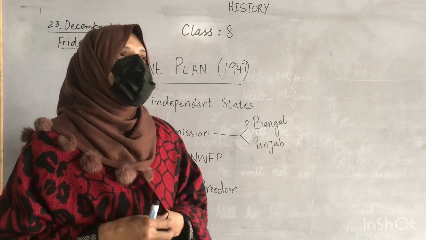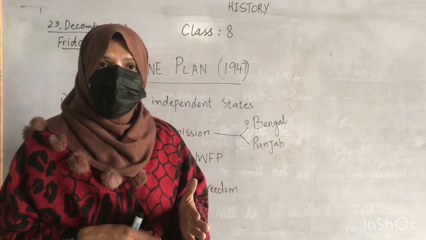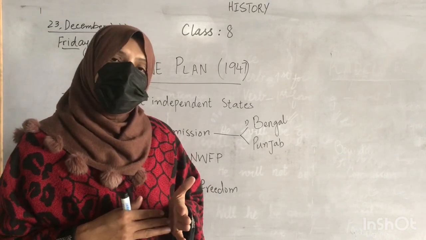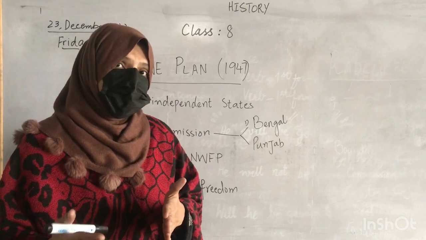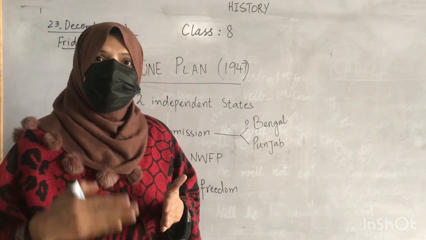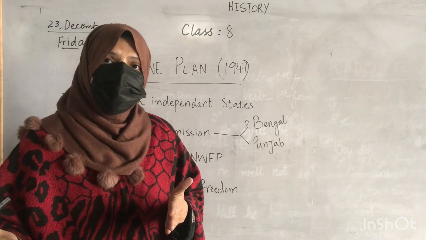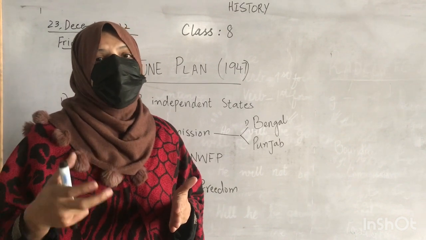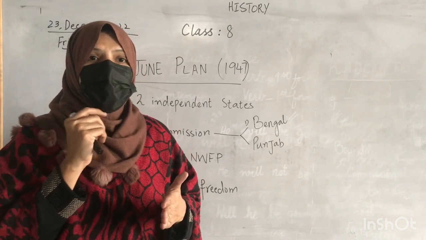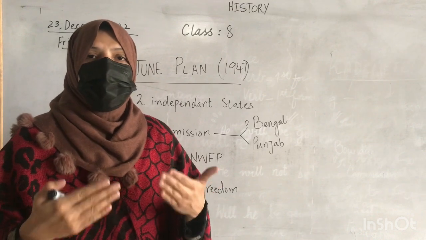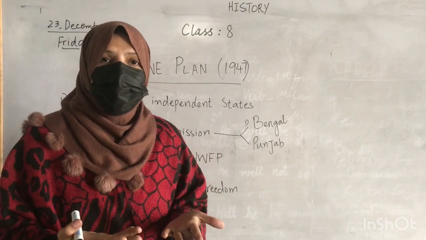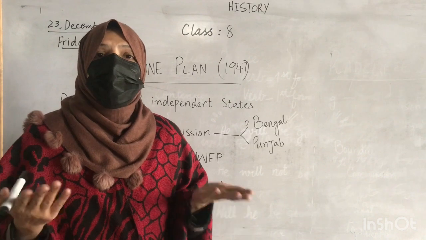The categorization of the provinces raised several questions. There was no criteria regarding the minorities. Had anyone asked about the will of the minorities, what they wanted to become a part of?